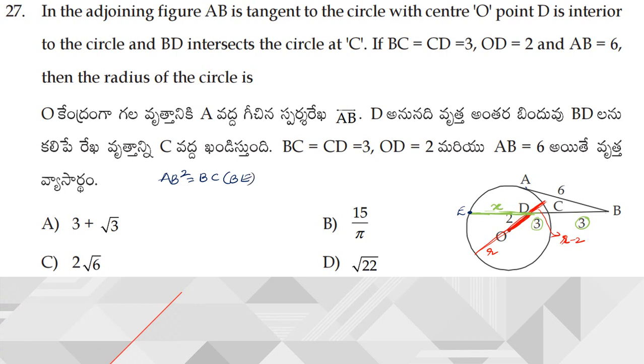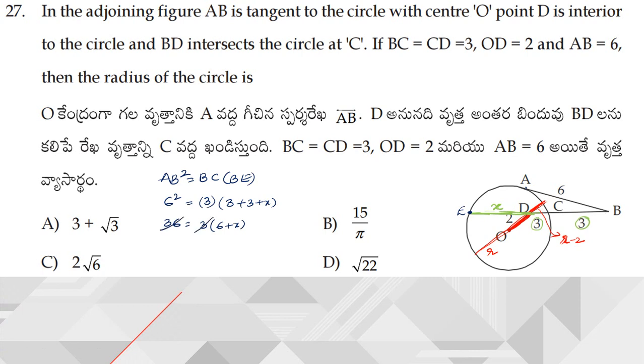So we can write BA square is equal to BC into BE. Using that concept, I am going to get 6 square is equal to BC length, which is 3, into BE length. BE length is nothing but 3 plus X. So this is 36 is equal to 3 into 6 plus X.